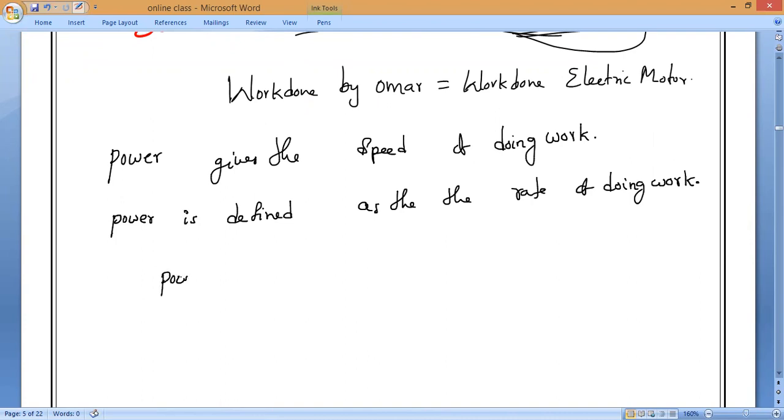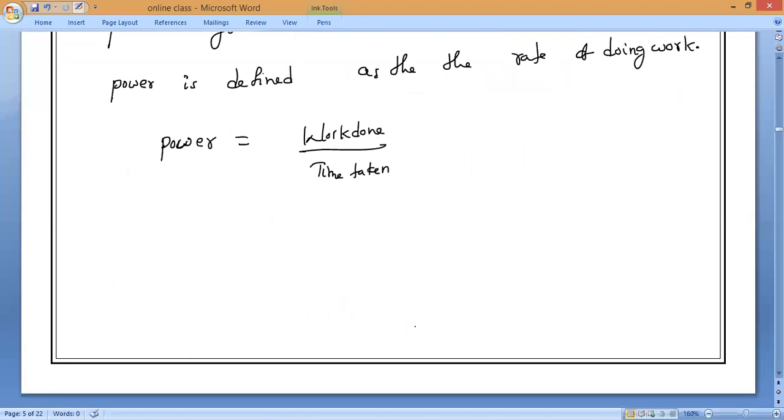Power P is equal to work done divided by time taken. That is what you have to remember. That is the formula for power. So power P is equal to work done by time. Any doubt? Anything to ask me? Abhirami, Mitakshri, Harish. That is what you have to remember.